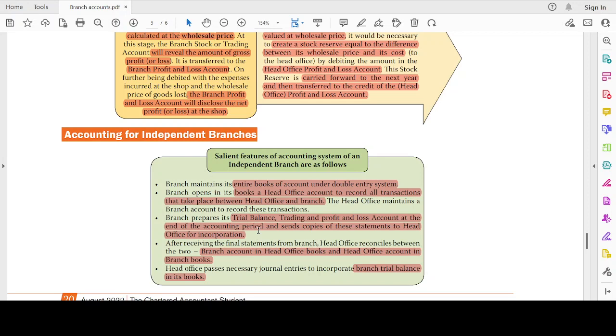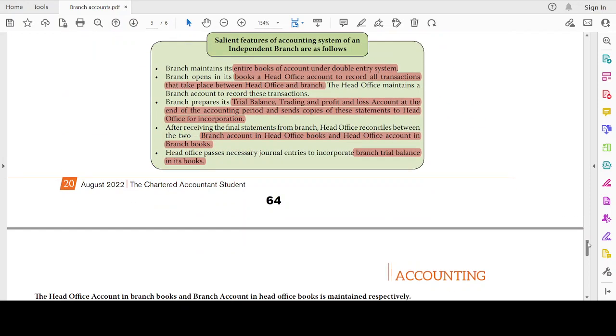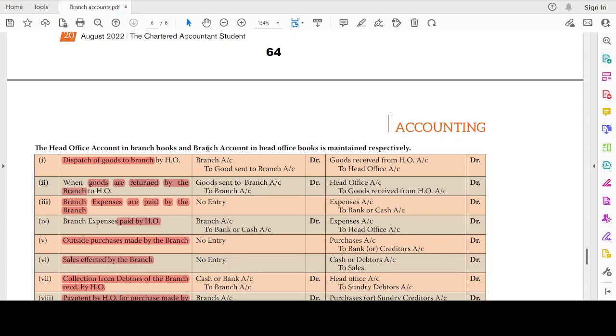After receiving the financial statement, the head office reconciles. What they do is they will first generate a head office account, ledger account, and then this will be shared to the head office. They will check whether the balance is matching with the branch account in their books. If both are matching, then it will send a final account for the purpose of consolidation. Head office passes the necessary journal entries. If there are some entries which are missing, then it will incorporate those entries. The branch trial balance is compared with that of the head office branch balance. The head office account in the branch books and the branch account in the head office books are to be maintained respectively. We have to maintain two different accounts.